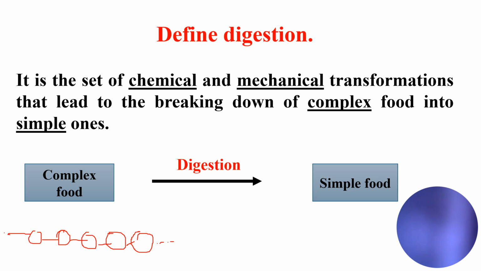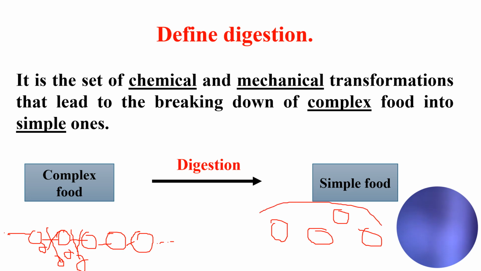After we eat this food, it passes through the digestive system where it is mechanically transformed into smaller pieces and then chemically transformed with the help of the digestive juices. This long chain of food becomes simple food. So it's like I'm bringing a scissors and I'm cutting the connection between these molecules and they become simple molecules.